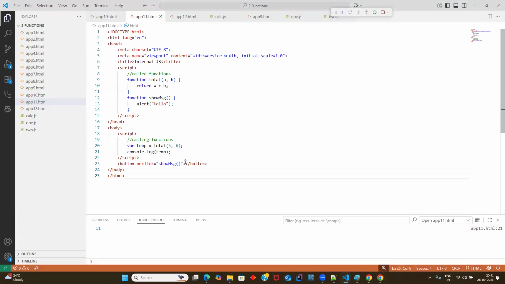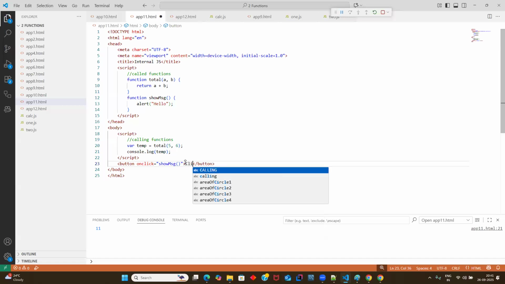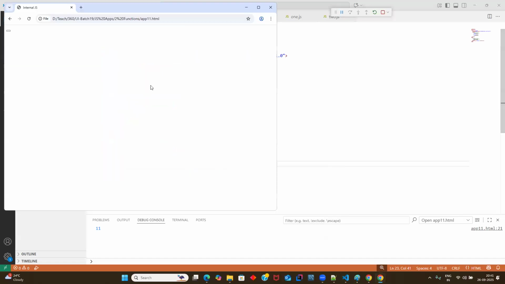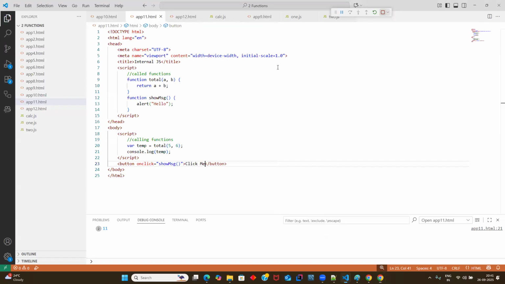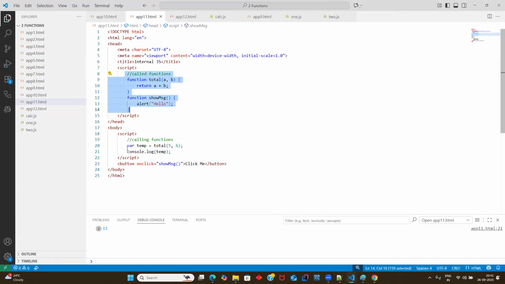And the button text I forgot. Let's say click me. Now if you see, guys, there's a button. When you click on it, my alert function gets executed. This is actually the purpose of learning functions. We are just testing whether the functions written are working as expected or not. Understood? Yes, sir.